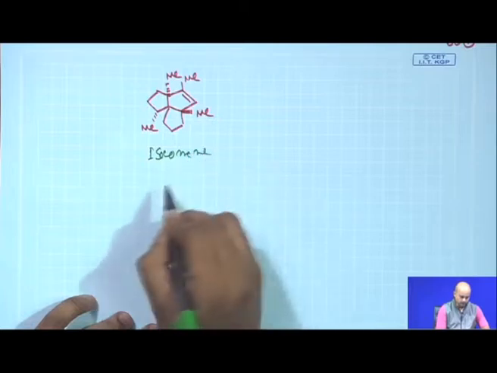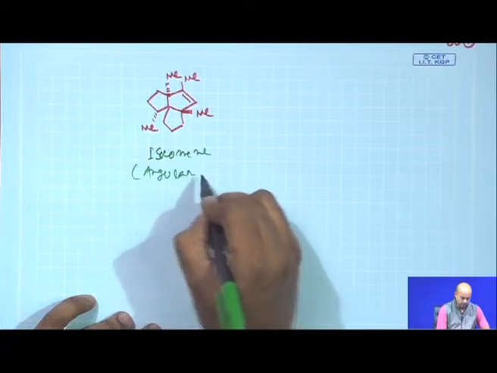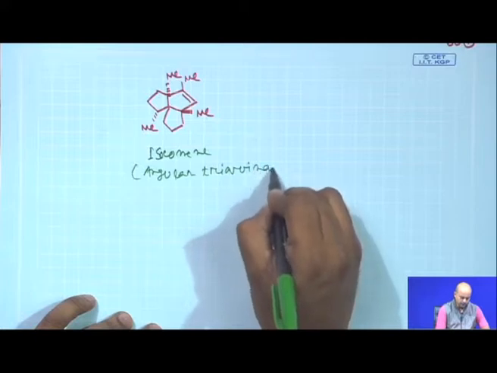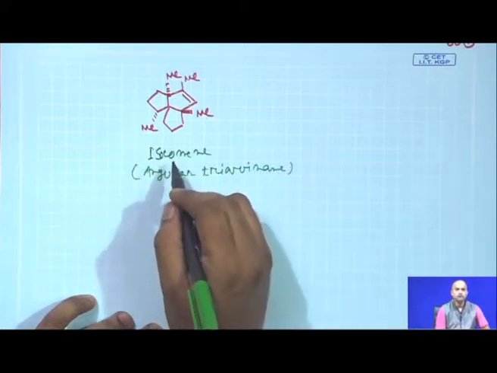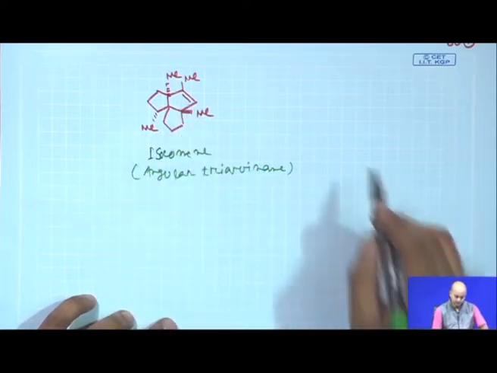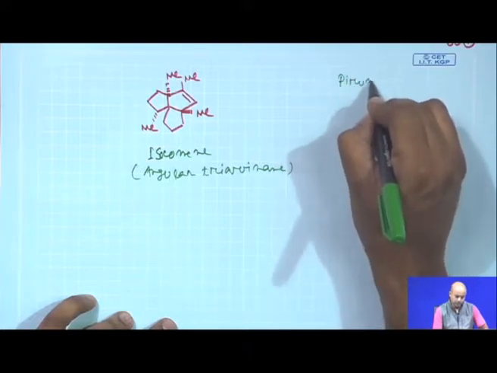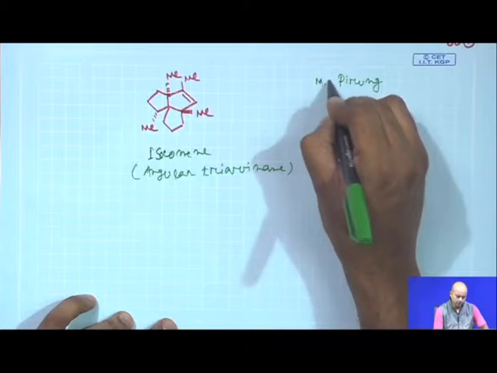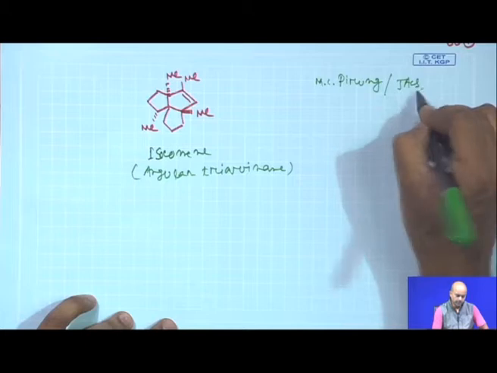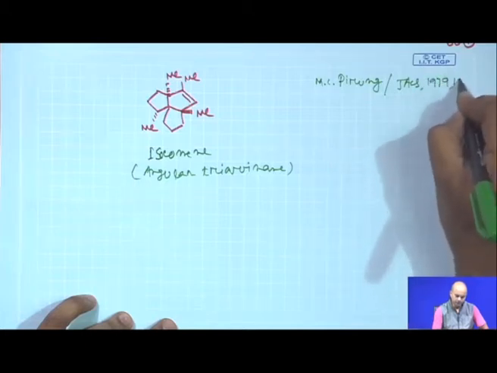It is an angular triquinone; it falls in the class of angular triquinones. The molecule does not have any active functionality except an olefinic unsaturation. The synthesis which I am going to discuss was first reported by Professor Michael Pirrung in a JACS paper. If you want the paper, I can send it to you. This was done in 1979, quite long ago.